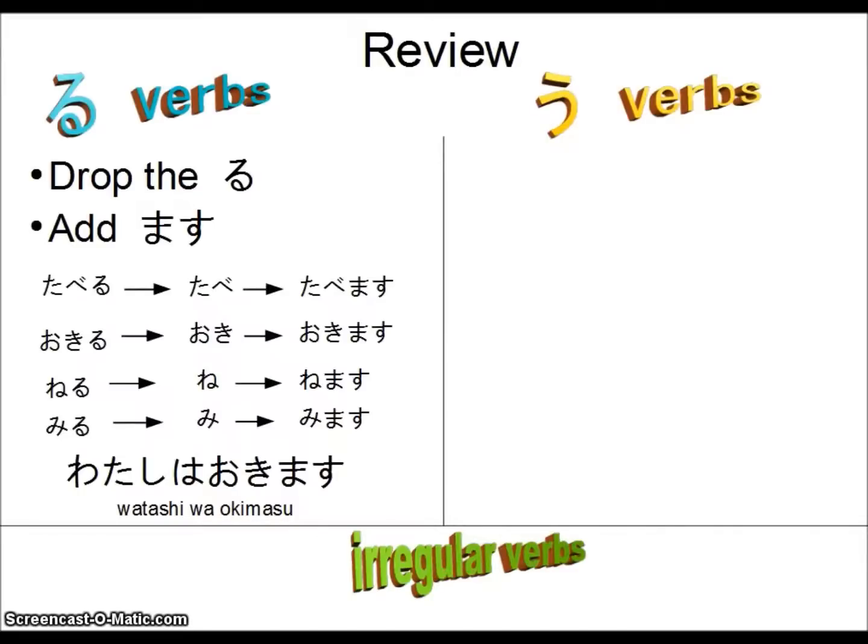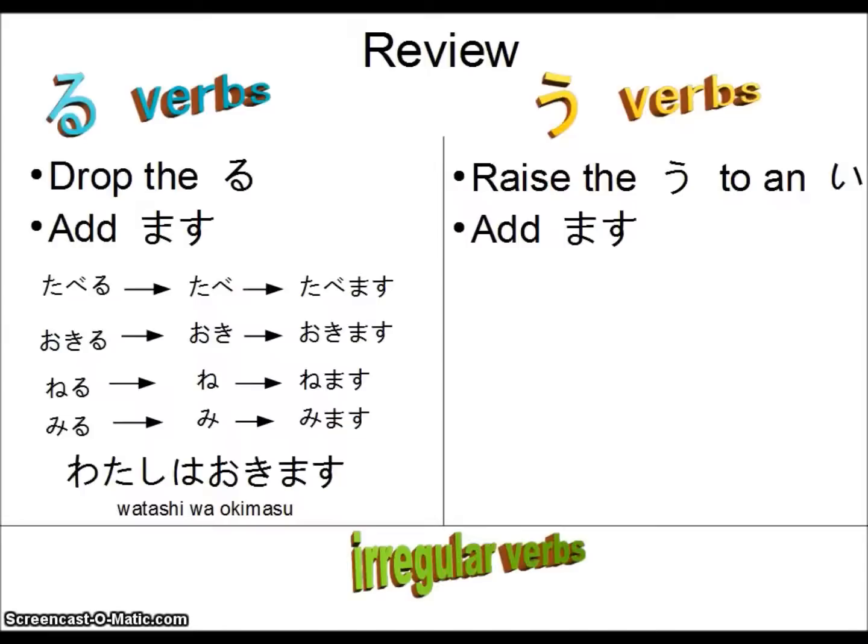I wake up. For u verbs, we have to raise the u to an e. So if the ending is ku, it changes to ki. If the ending is nu, it changes to ni. If the ending is su, it changes to shi, etc. So then you have to add mas. Iku, to go, would then be iki, then become ikimasu.